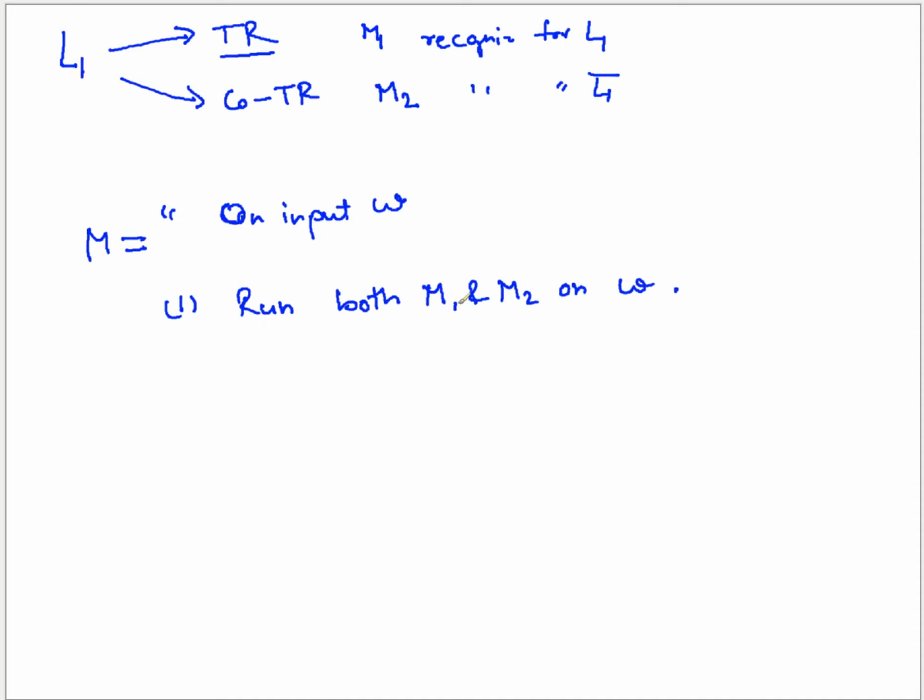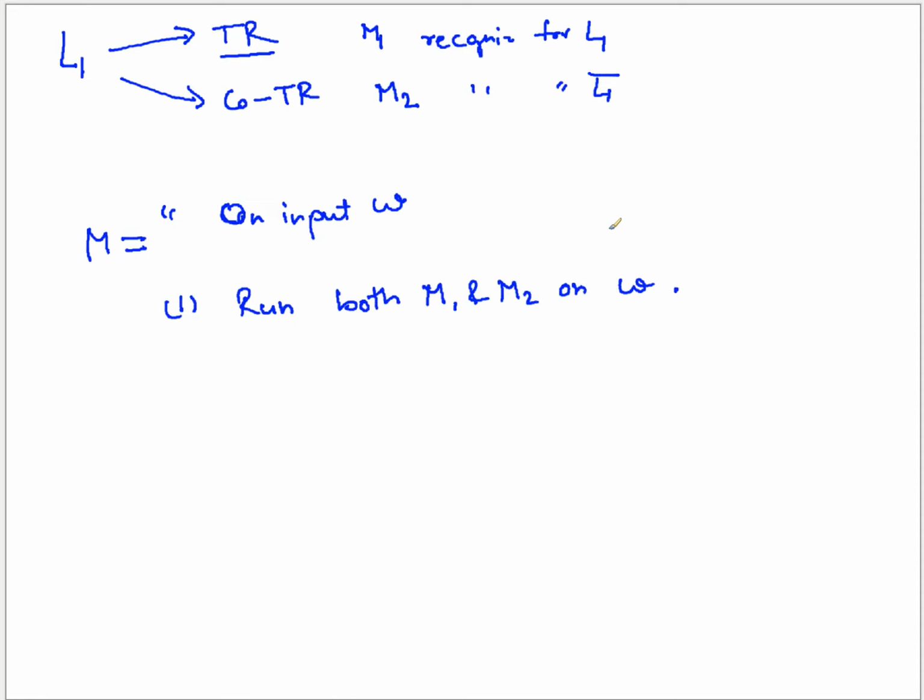When you are running both M1 and M2, both are recognizers, remember. So certainly one of them will halt at some point of time and accept. Is it true or not? M1 and M2 both are recognizers.